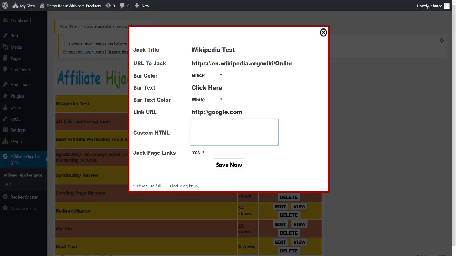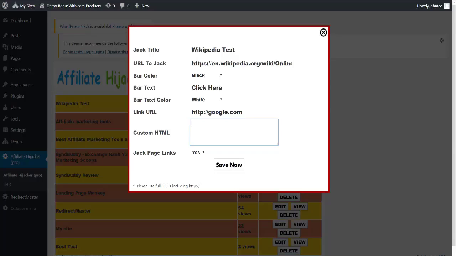Now, there have been a lot of pop-up and lead generation software products that have been released lately. In fact, I promoted a couple of them myself. Now, even if you don't have one of the recent ones or one of the ones that I promoted, the chances are you probably have one of them somewhere on your computer. This is a really good use for the custom HTML field.